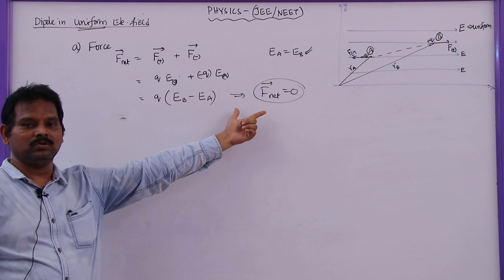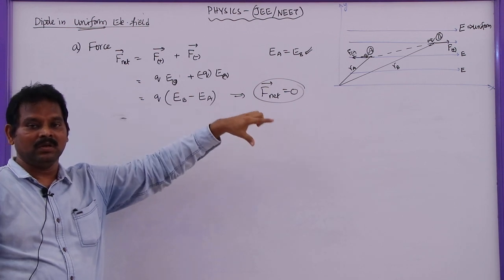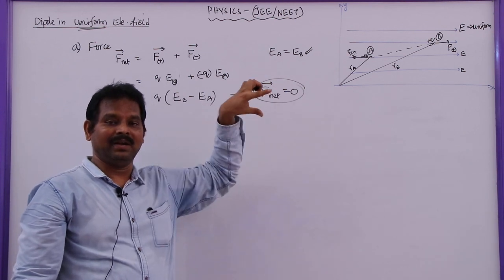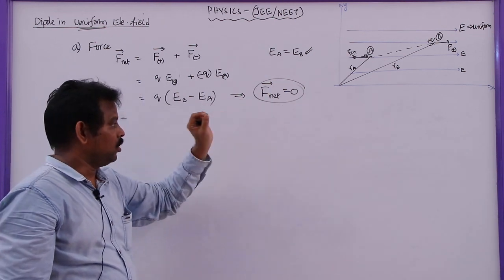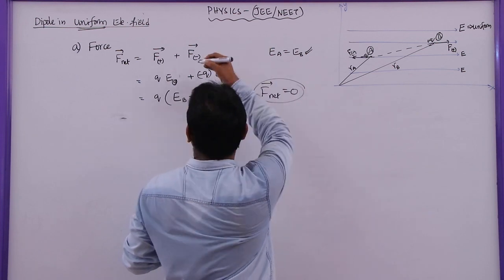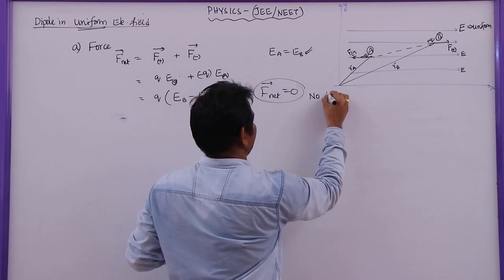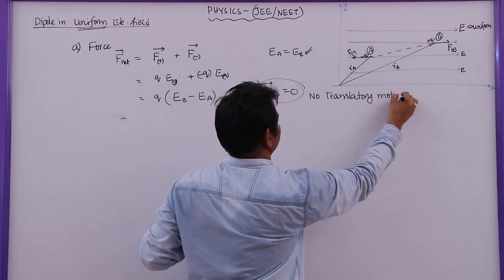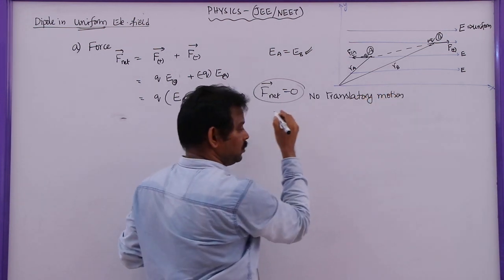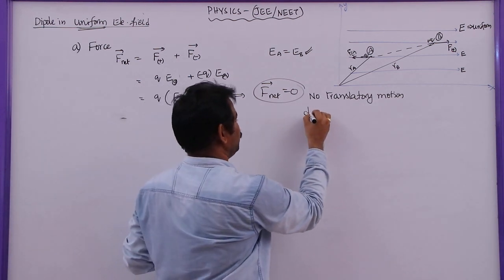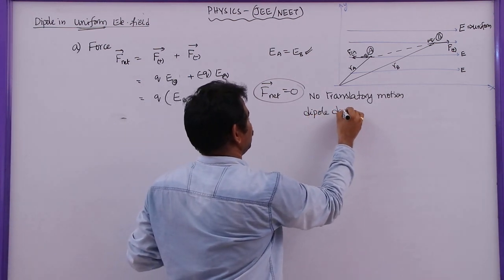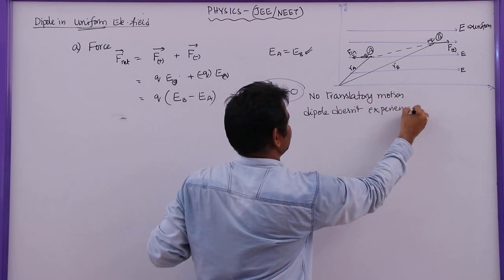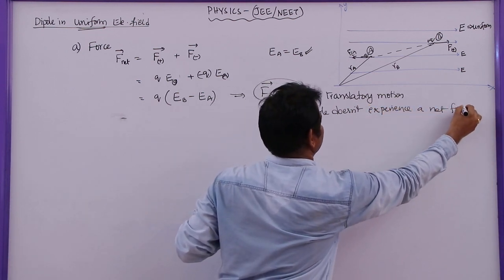When there is no force, there is no acceleration. That means this dipole will not move in any direction, so it will be at rest. That means there is no translatory motion for a dipole in a uniform electric field, because it does not experience any force. The dipole does not experience a net force.